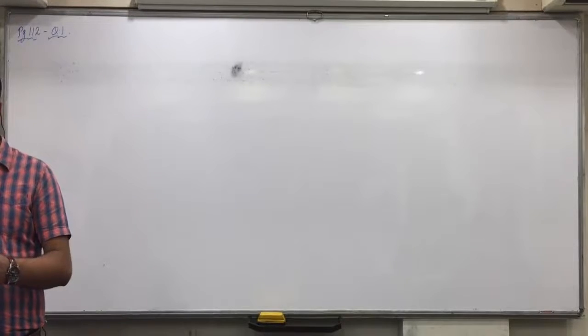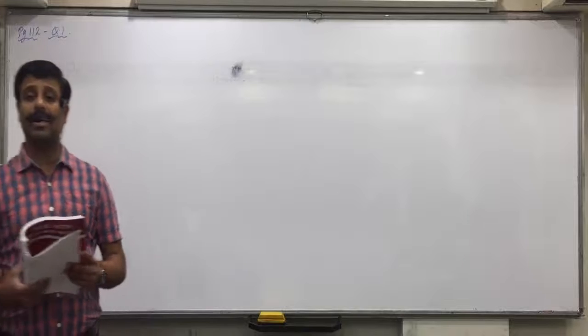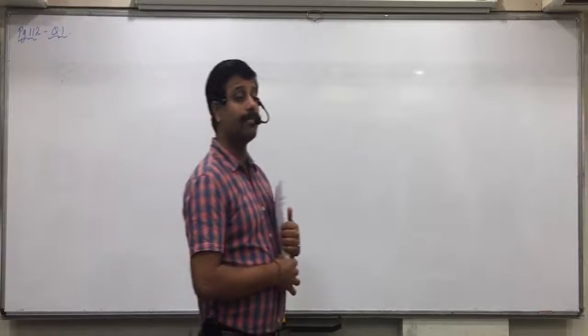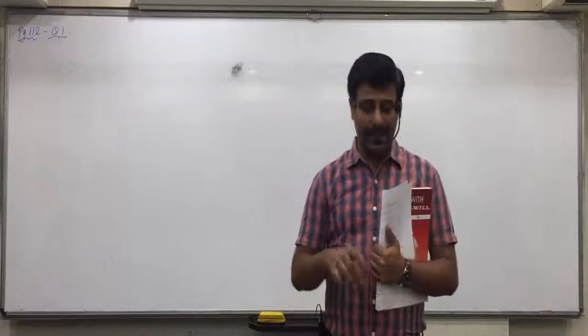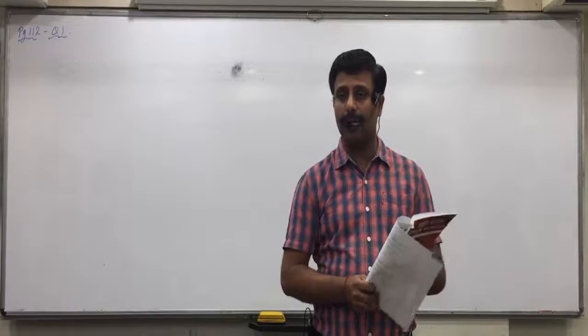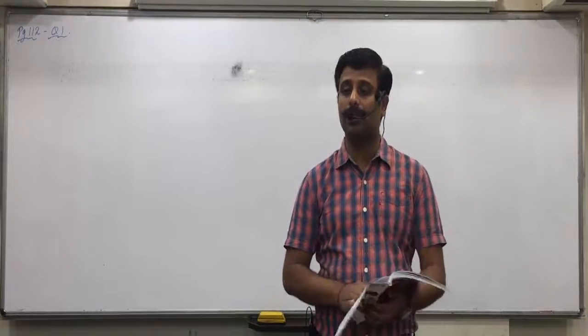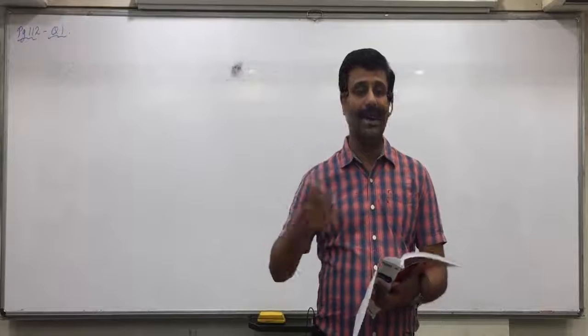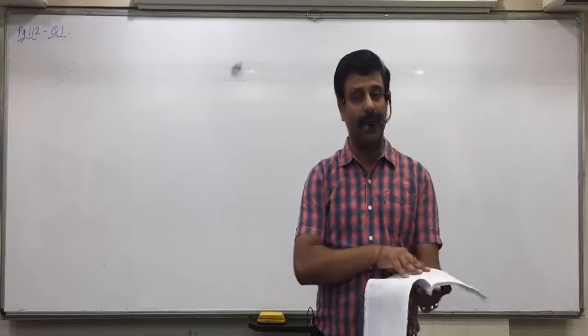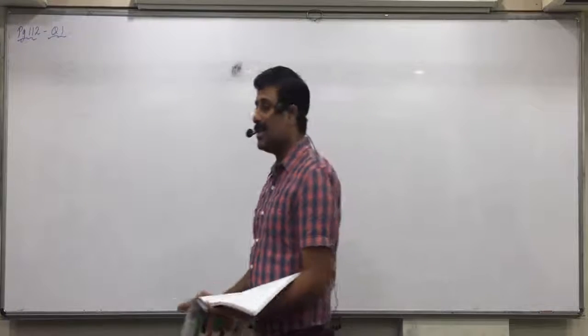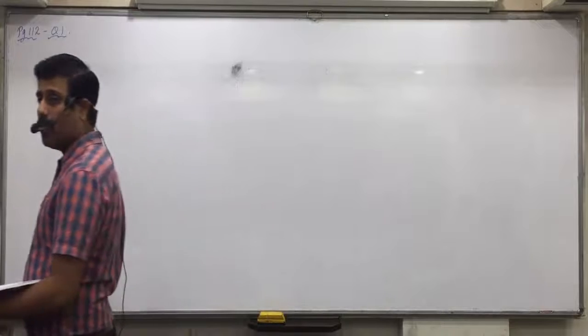Now, 6 months ended, so can I say the opening balance will be on 1st October? Yes, 6 months ended 31st March, so the opening balance will be on 1st October. In case it was year ended 31st March, then 1st April. Here, 6 months ended 31st March, so the opening balance will be on which date? 1st October. Any confusion in this? And that's 6 months ended.